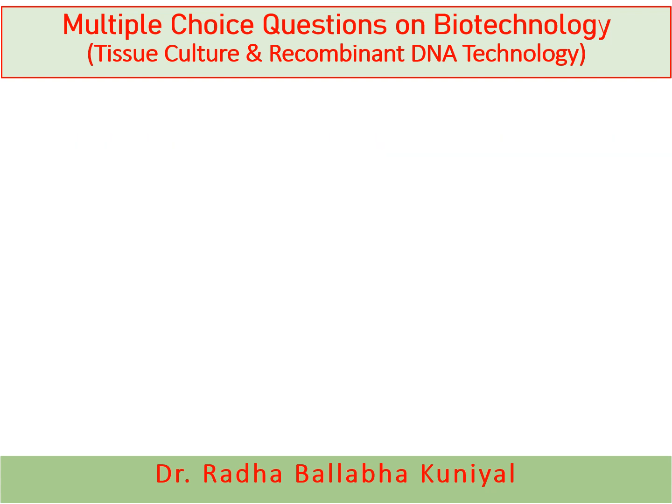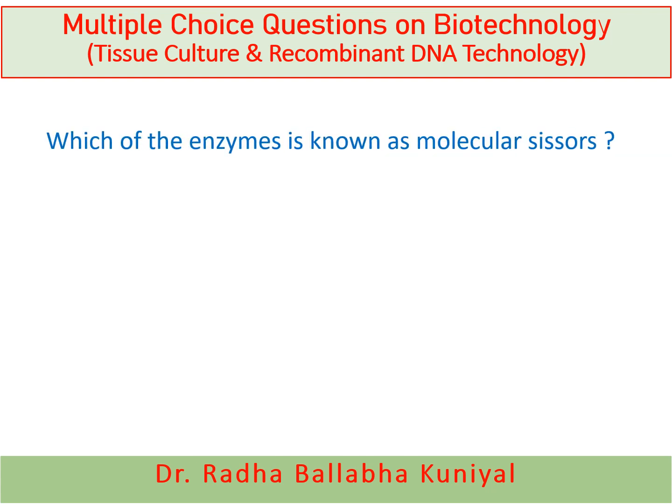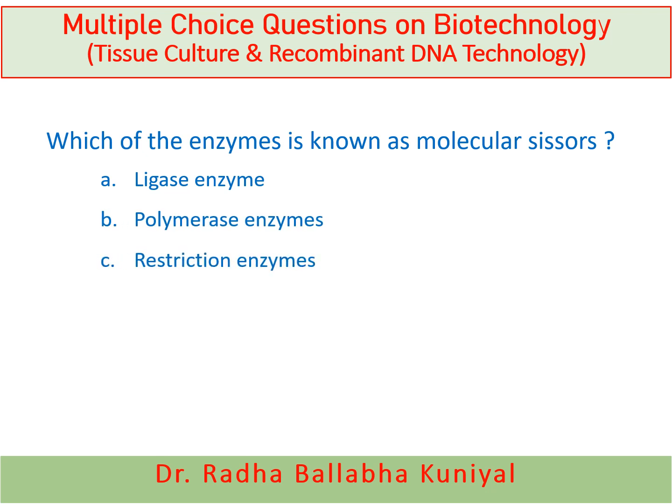The next question is, which of the enzymes is known as molecular scissors? Ligase enzymes, polymerase enzymes, restriction enzymes, or none of the above? And here the correct answer is restriction enzymes. In recombinant DNA technology, the restriction enzymes are used to cut both strands of double-stranded DNA and are commonly known as molecular scissors.